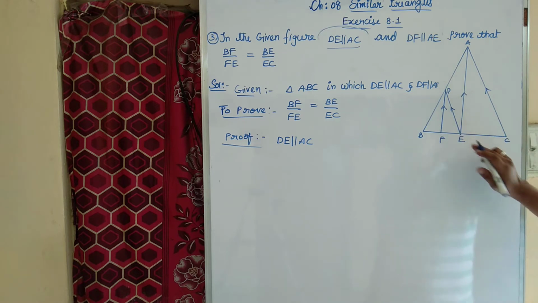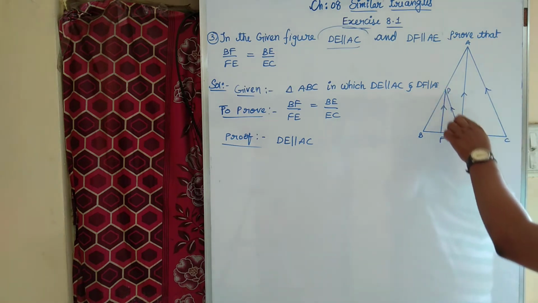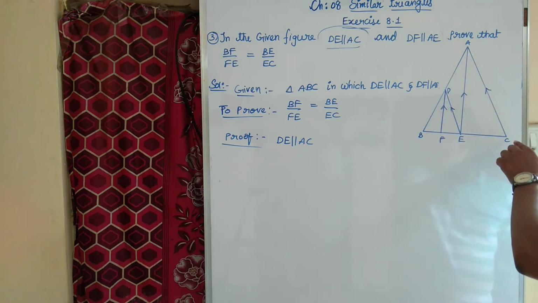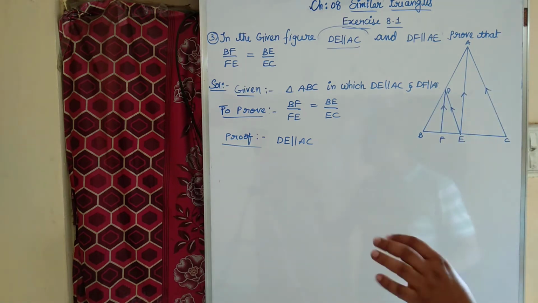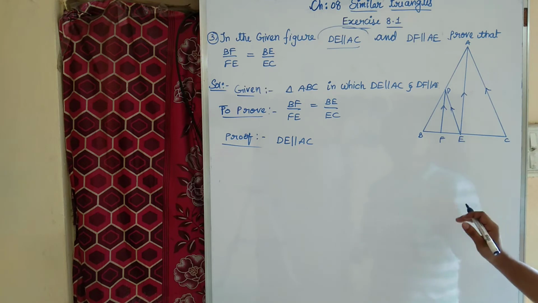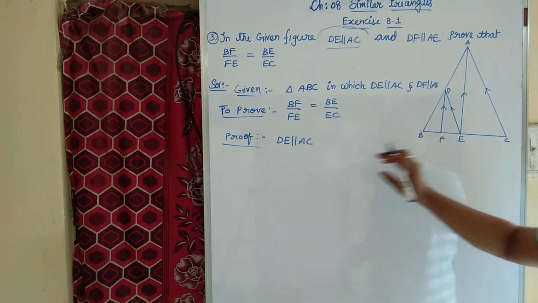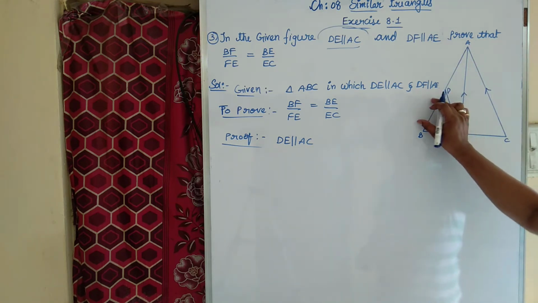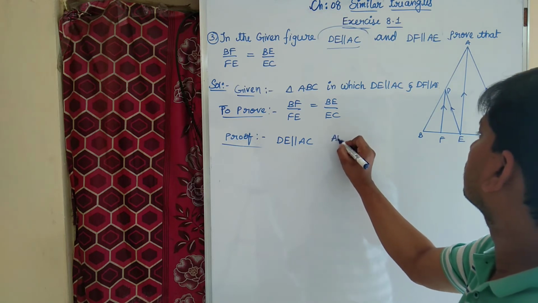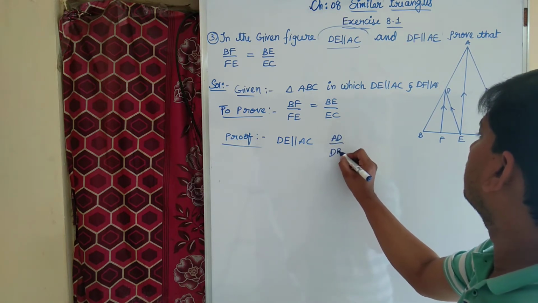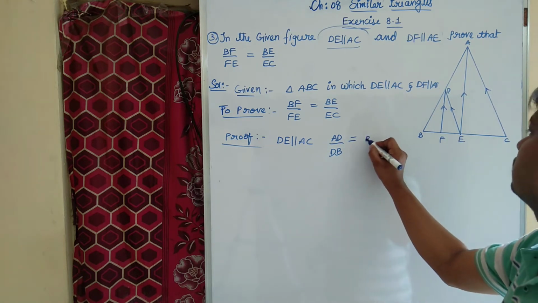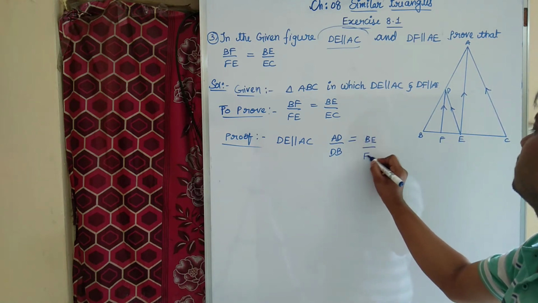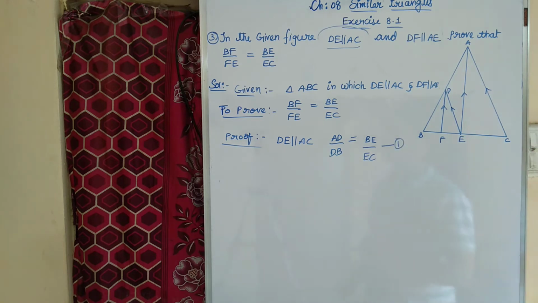This is DE. If a line is drawn parallel to one side of a triangle, DE is a line parallel to AC. Then it divides the other two sides into the same ratio. If DE is parallel to AC, then I can write AD by DB equal to BE by EC. That is equation number 1.